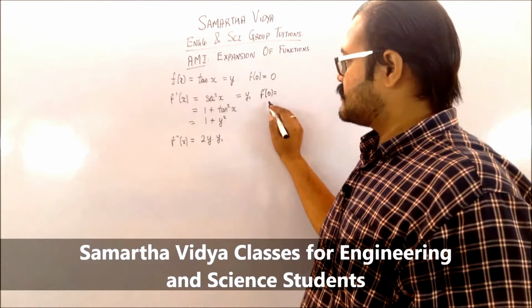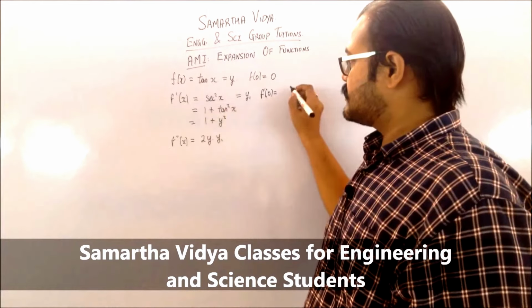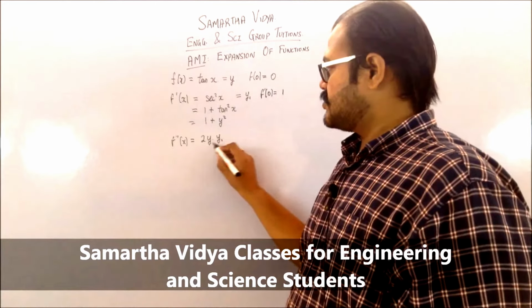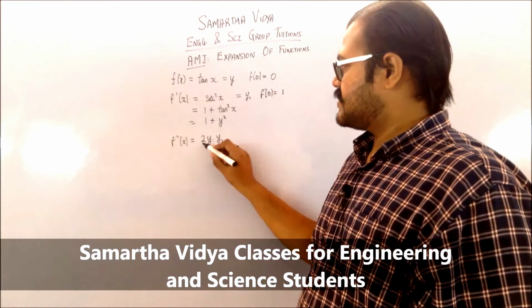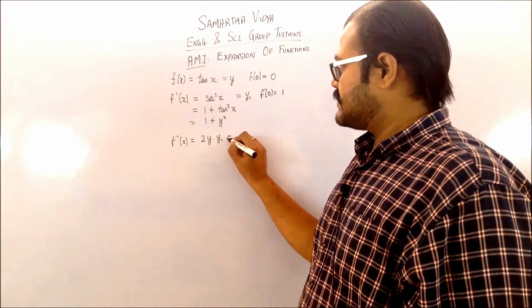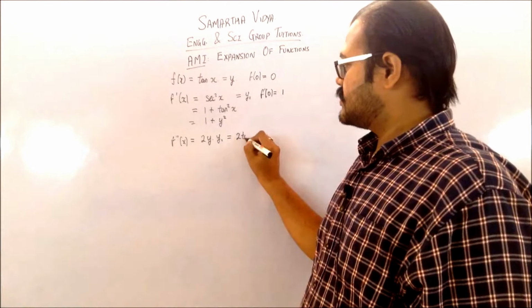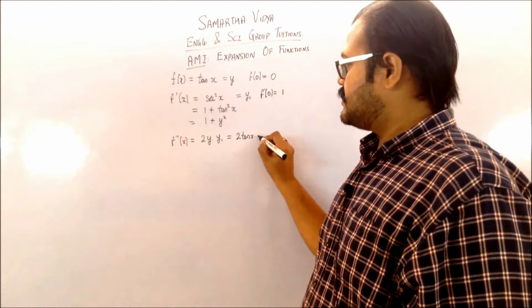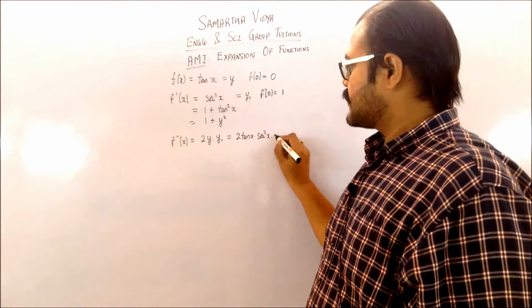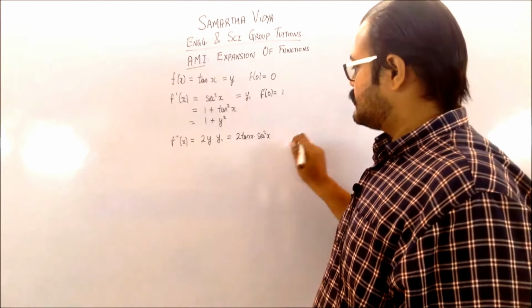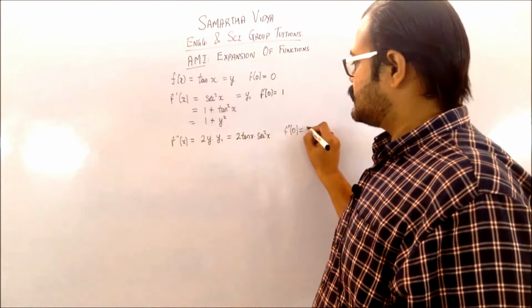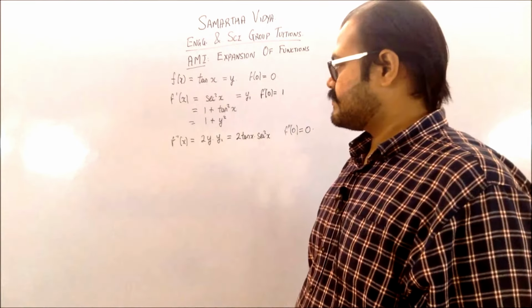So f dash of 0 for your sec square x is going to be 1. So you are having the derivative of y square as 2y into y1, which is basically your 2 tan x into y1, which is sec square x. If you find the derivative at 0, this term will be equal to 0.